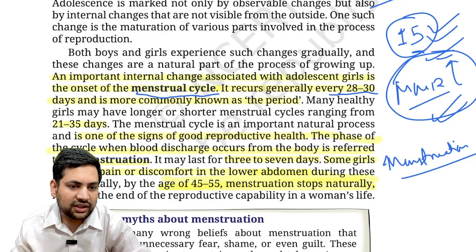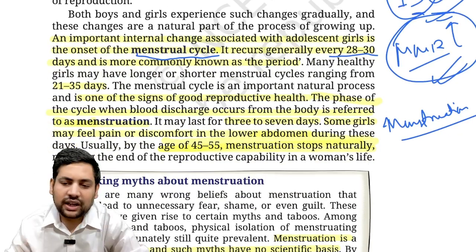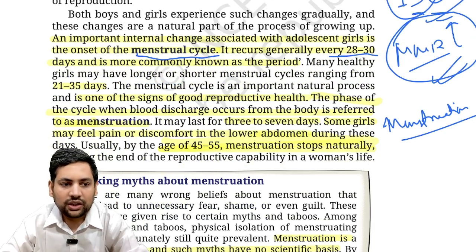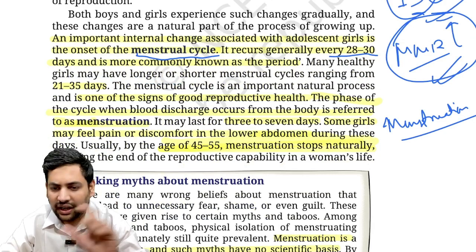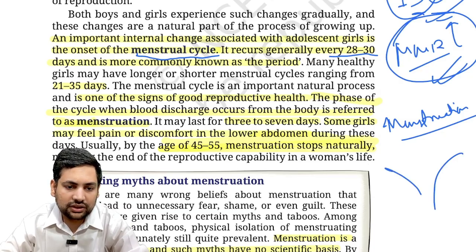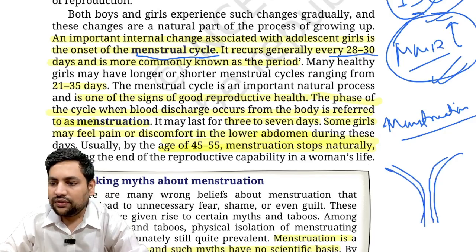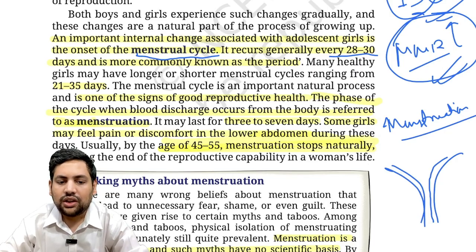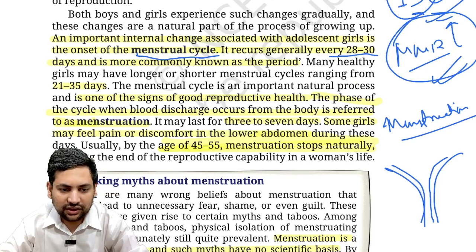The real process of it we'll see in higher classes of biology, but I can give you an idea. Basically, the uterus prepares itself for bearing a child. For that, it creates an entire environment.